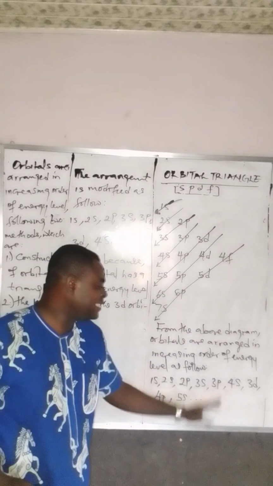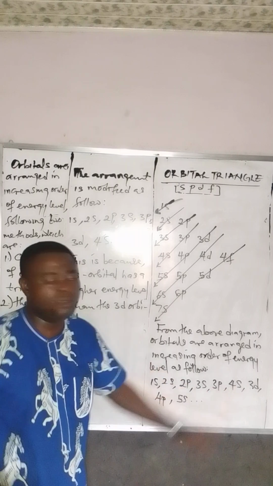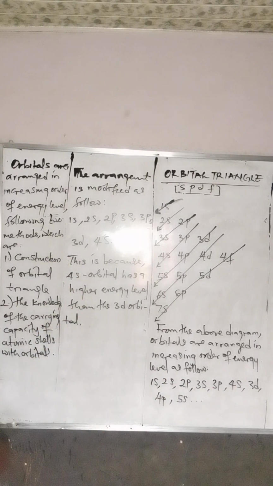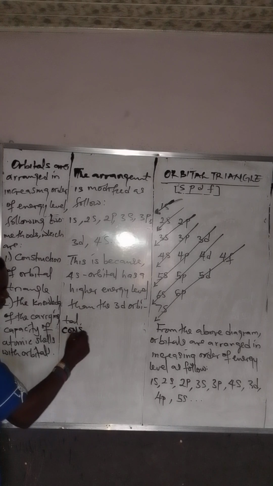So, if we write it like this, you are telling us that 3d orbital has a higher energy level than 4s orbital. It's wrong. So, let's look at the second method now. Now, second method is what? Considering